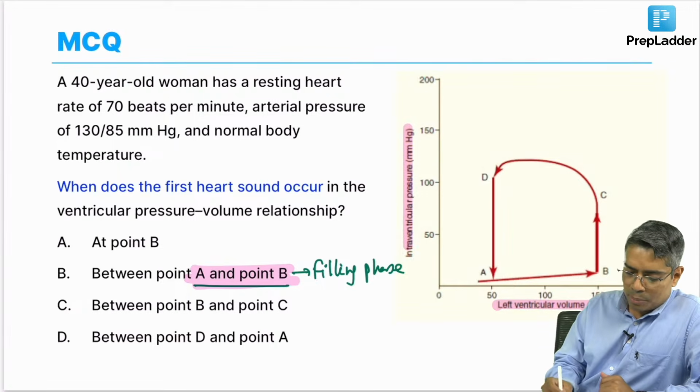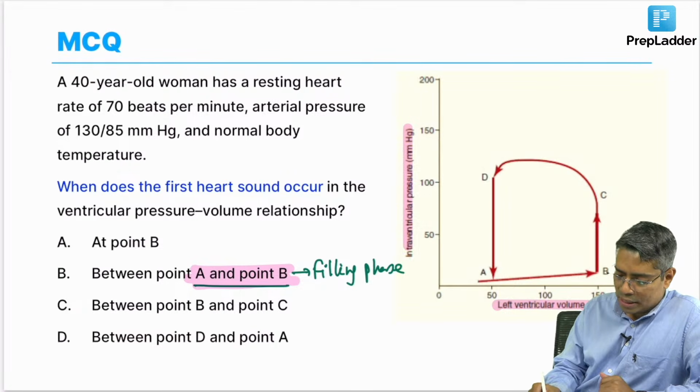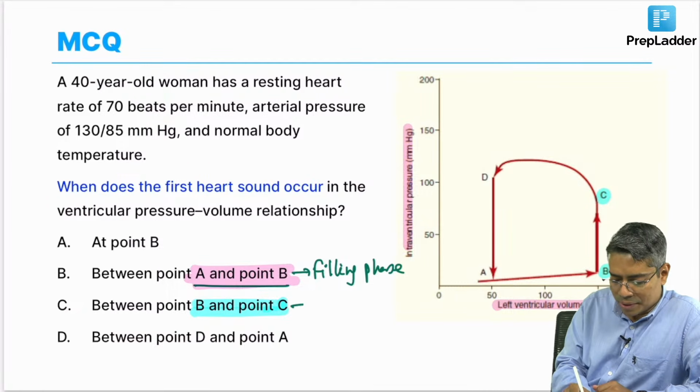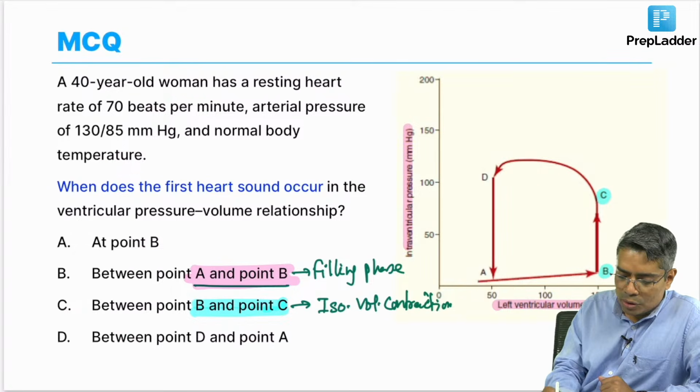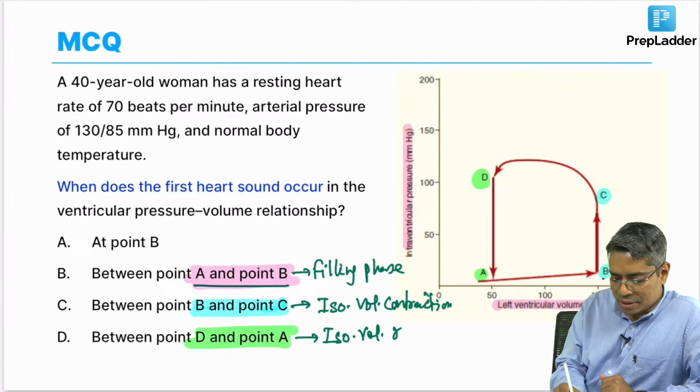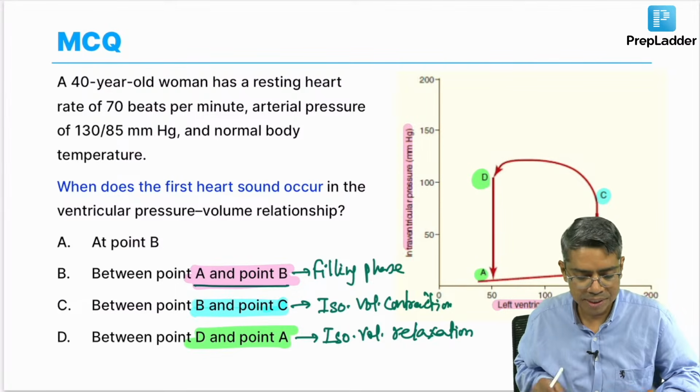Then point B to point C is the isovolumic contraction phase. Everybody should answer this question. And point D to point A is the isovolumic relaxation phase. Very good.